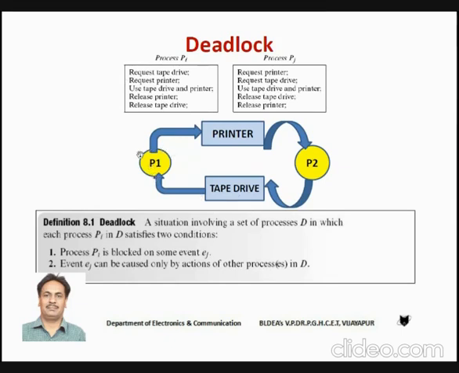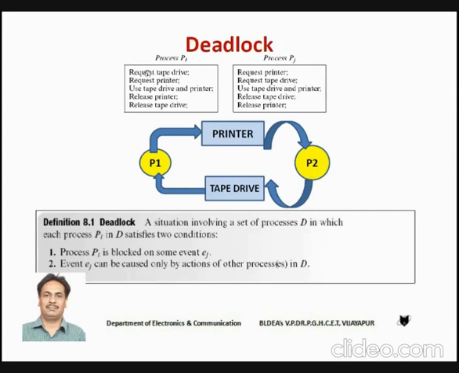Just look at the diagram. Process P1 is holding the tape drive. At the same time, process P2 requests the printer, and the printer is allocated to process P2.